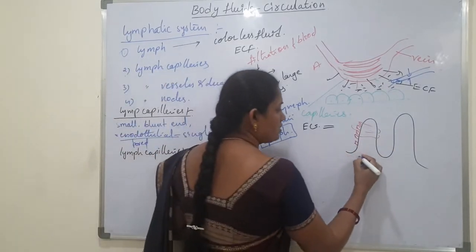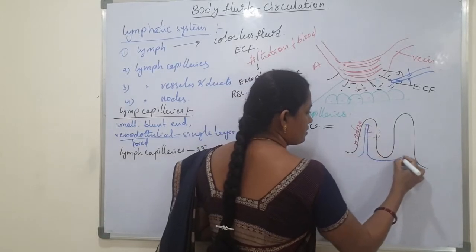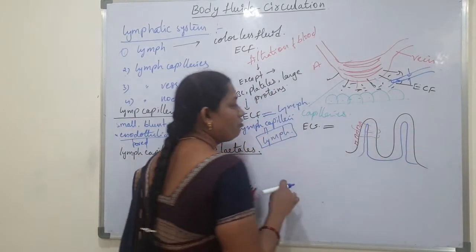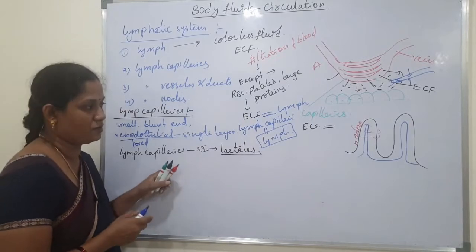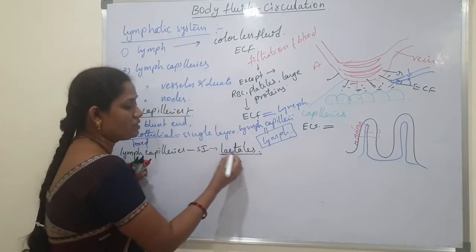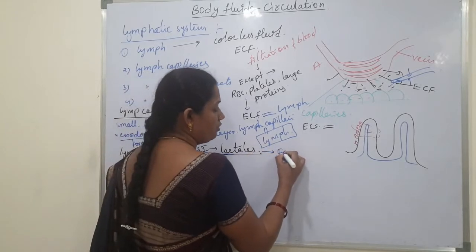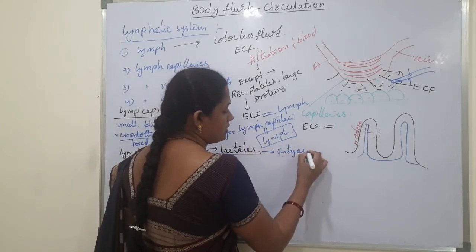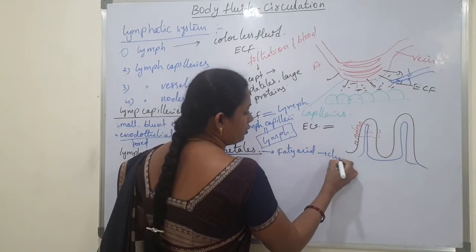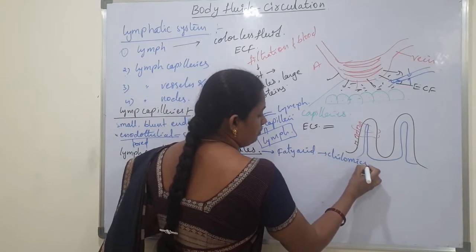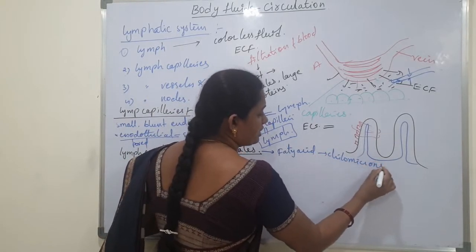In the villi, at the blunt end, lymph vessels, lymph capillaries, are present. These lymph capillaries are called lacteals, which help in the absorption of fatty acids in the form of chylomicrons. Fat digestion and absorption take place in the small intestine.